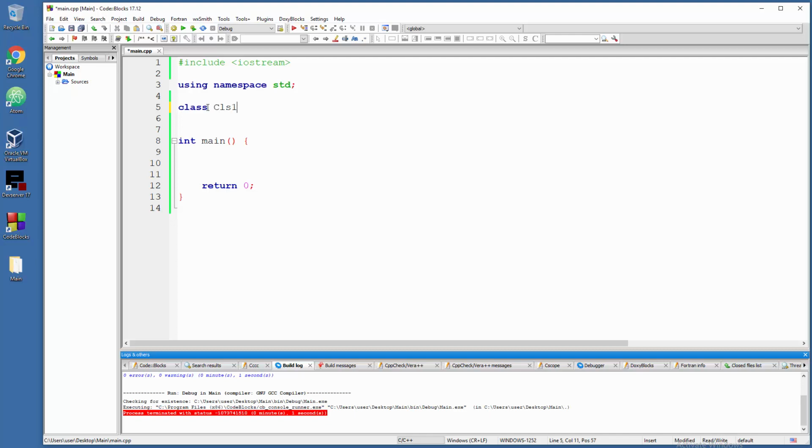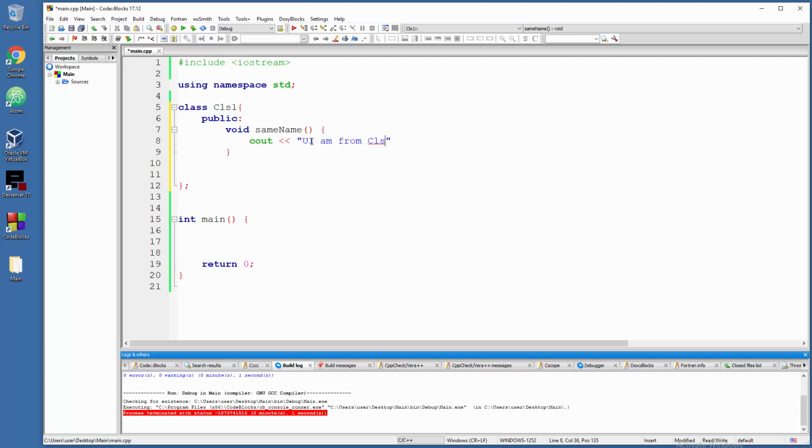Class CLS1 for testing purposes. Inside a public section, we're going to have a method with the same name as in the other class, like void same name, and it will just be printing stuff on the screen, like "I am from class 1" and endl.